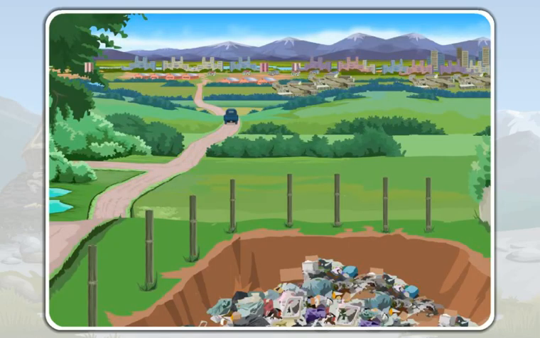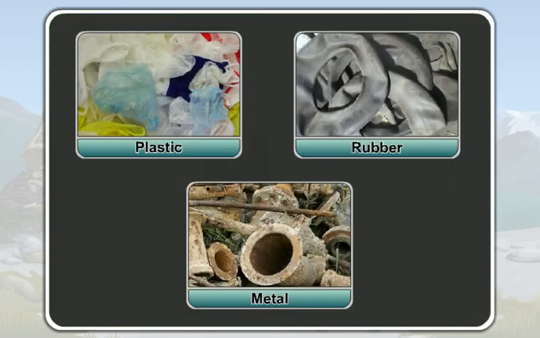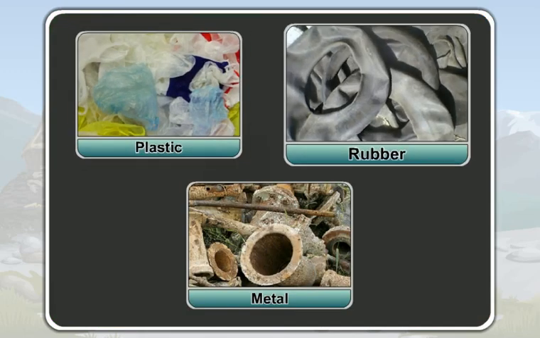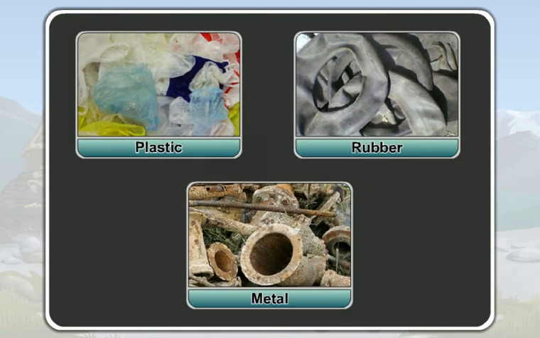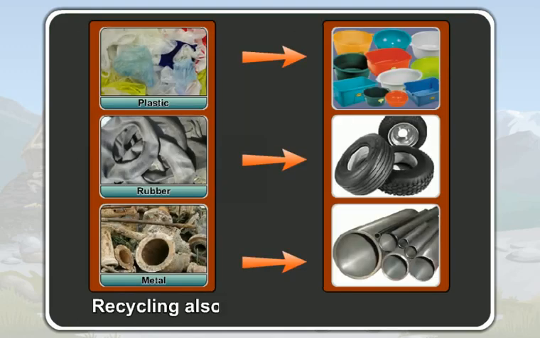We should collect these wastes in a remote place from residential areas. We can also collect things like plastic, rubber, metal to reuse them later. Recycling also reduces the air pollution.